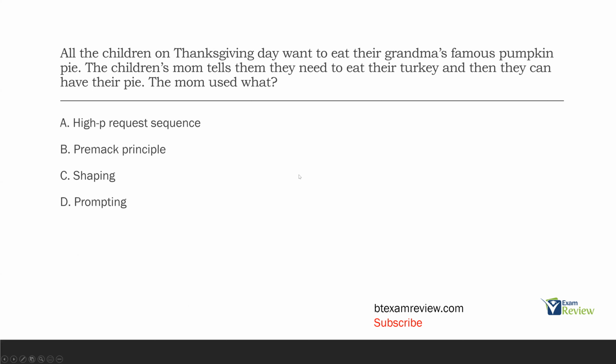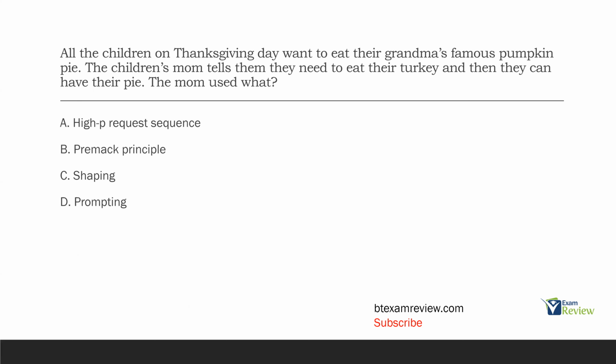All the children on Thanksgiving Day want to eat their grandma's famous pumpkin pie. The children's mom tells them they need to eat their turkey and then they can have their pie. The mom used what? All right, the mom used some sort of intervention. Let's break it down. The children want to eat their grandma's pumpkin pie. That's what they want, okay?